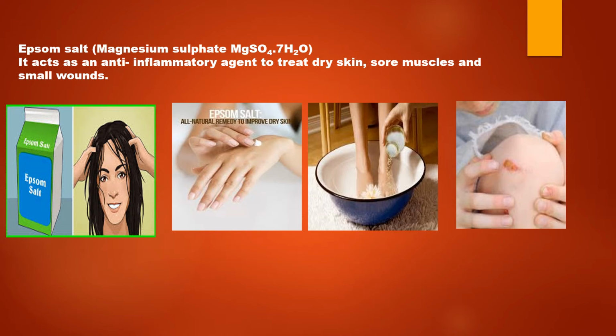Epsom salt. Epsom salt is also known as magnesium sulfate. It has formula MgSO4.7H2O. It gets its name from the town of Epsom in Surrey, England. Epsom salt has an appearance similar to that of table salt, and it is often dissolved in baths. For hundreds of years, the salt has been used in the treatment of constipation, insomnia, dry skin, sore muscles, and small wounds.